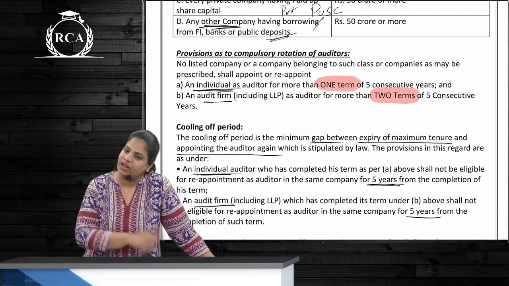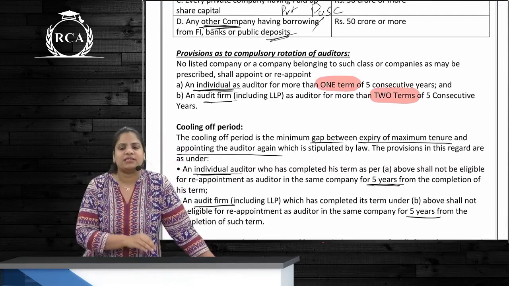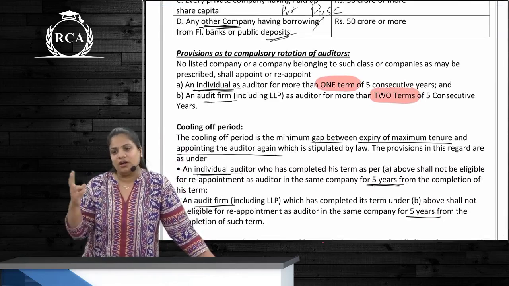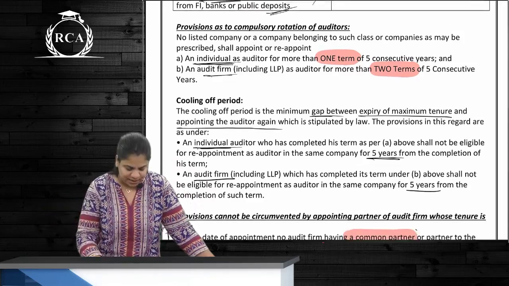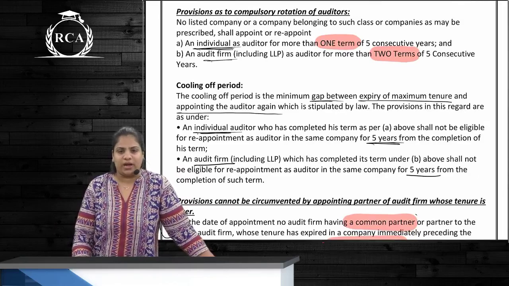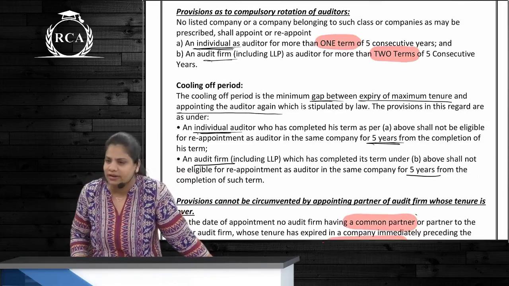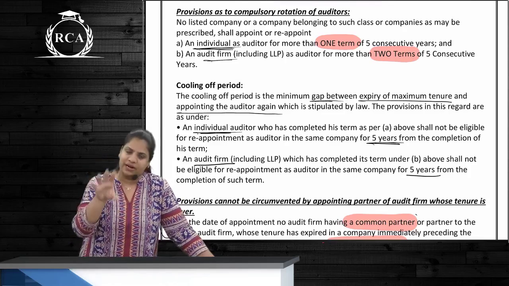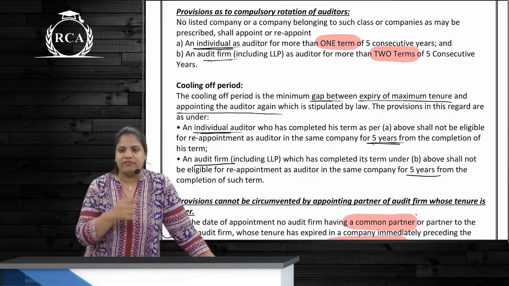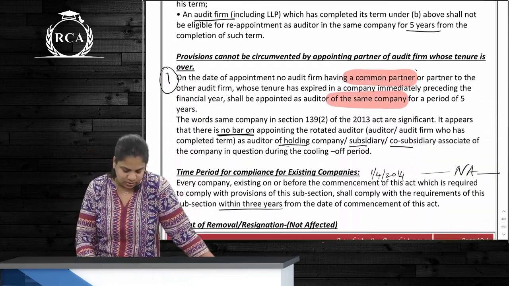So if they are appointing an individual, then he can serve as an auditor only for one term. If it is a firm, then for 2 terms. And after that, what is applicable is the cooling period. So what is the cooling period? The gap between the maximum tenure and until he can be appointed again. And that cooling period is 5 years. For an individual it is 5 years, and for a firm also it is 5 years only.